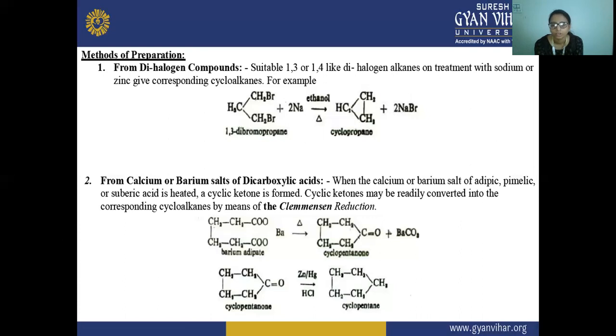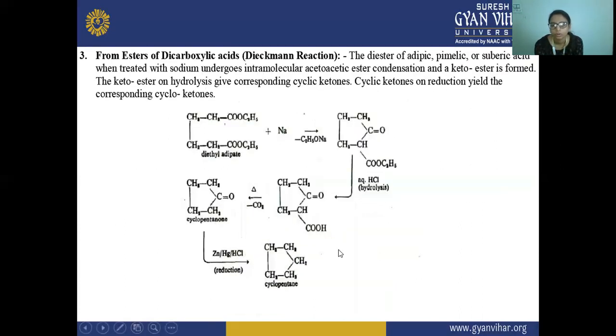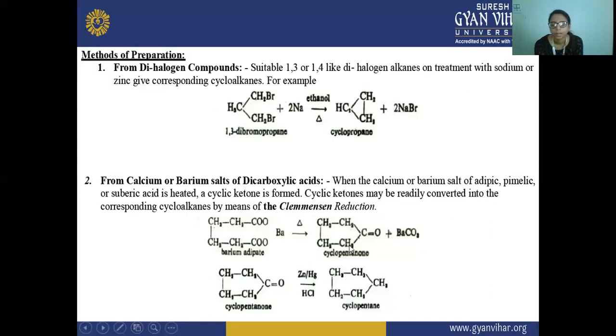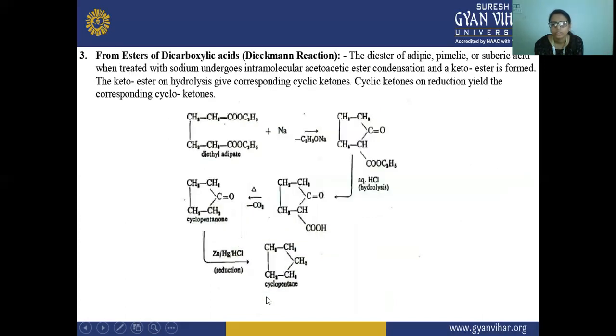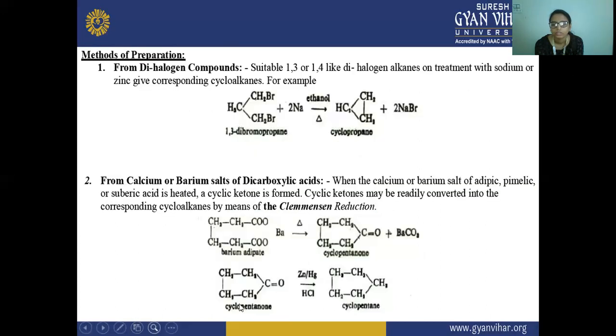This dicarboxylic acid is first converted into the ketone, and after that the ketone is reduced to cyclopentane.